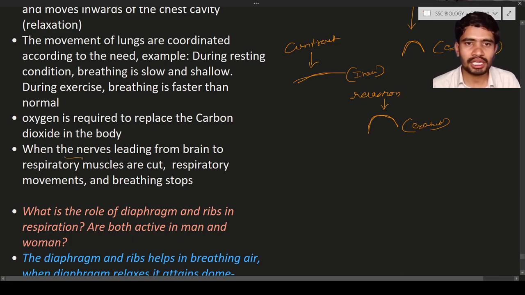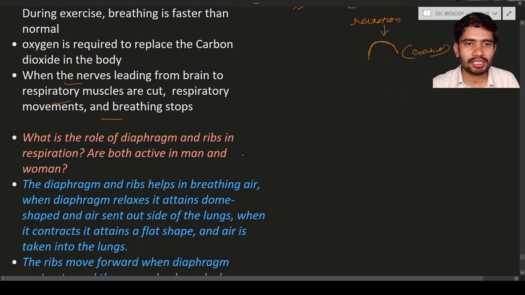When the nerve endings from the brain to the respiratory tract are cut, the respiratory movements and breathing stop. We have to understand that there are nerve endings for the movement of the diaphragm and the exchange of gases. These nerves are connected to the brain. Based on signals from the brain, the diaphragm moves, which helps in the exchange of gases. The movement of the diaphragm up and down is responsible for inhalation and exhalation of the gases.